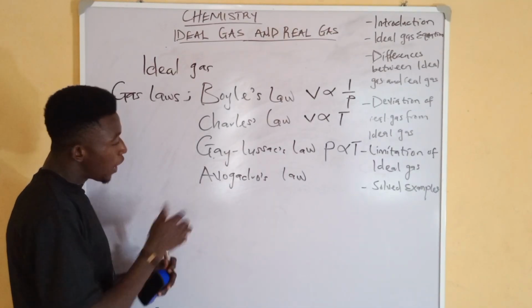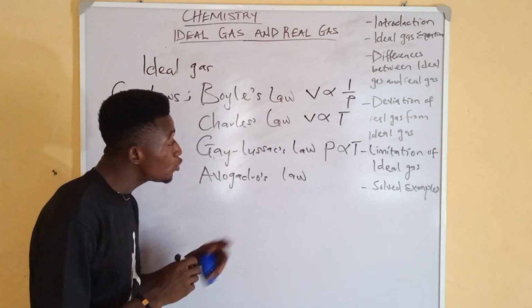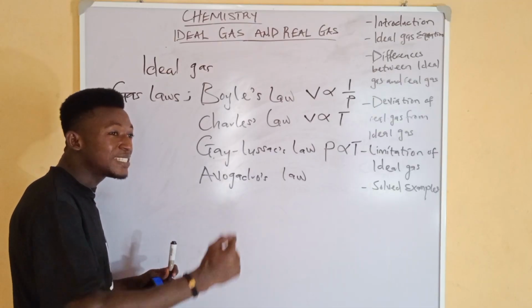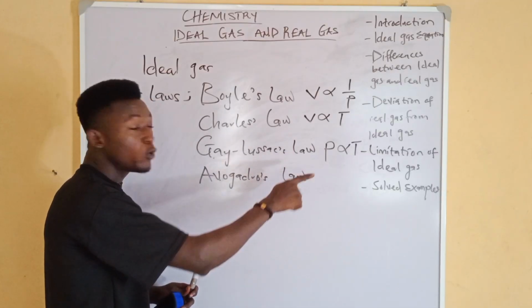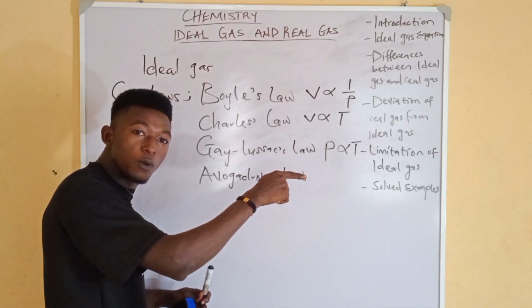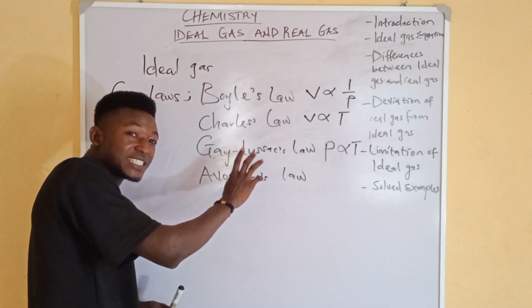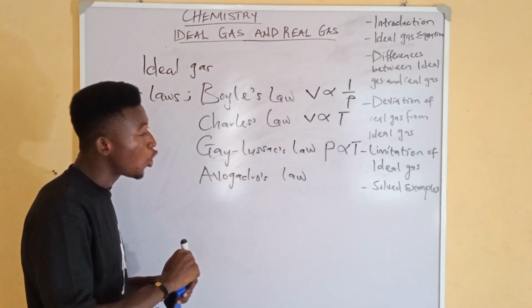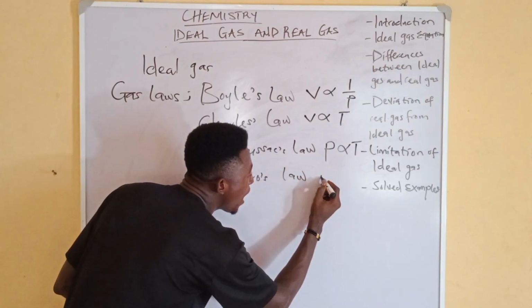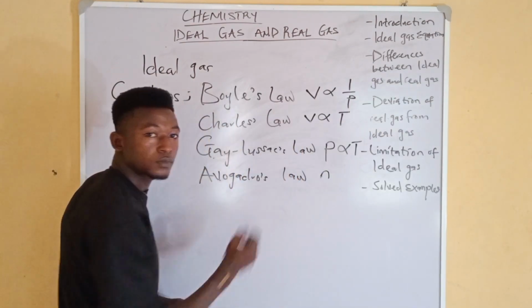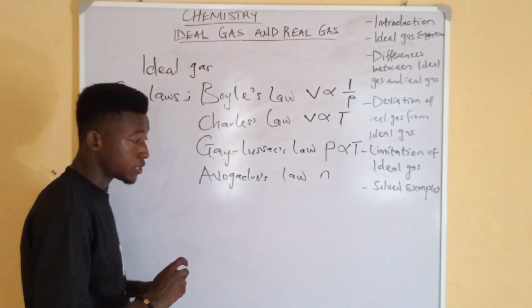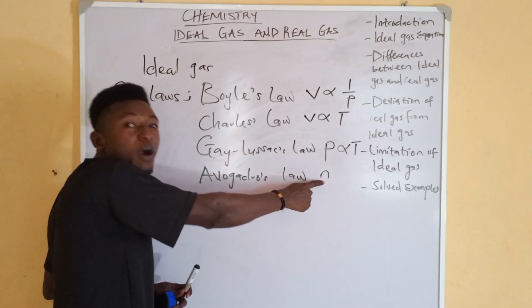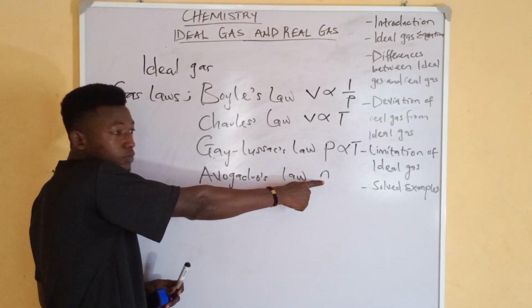All right. So Avogadro's law adds another parameter, which is the number of moles. Are we together now? Avogadro's law states that equal volumes of all gases at the same temperature and pressure contain the same number of moles.